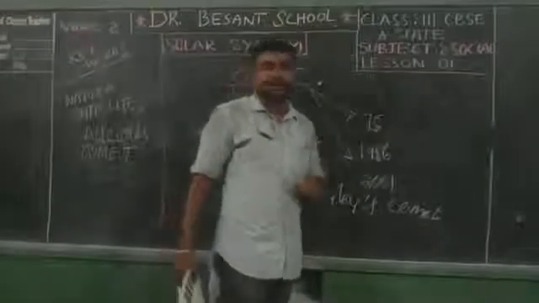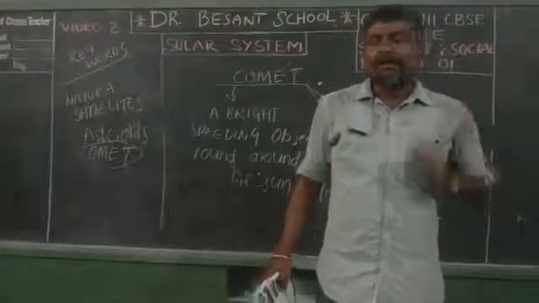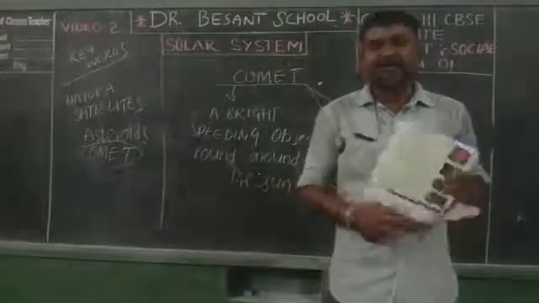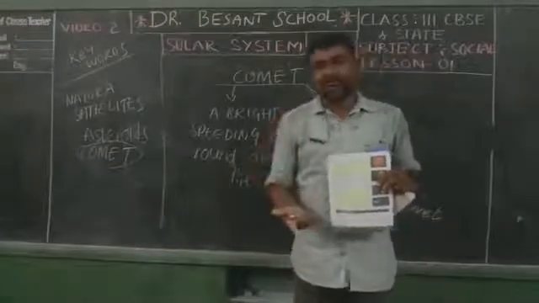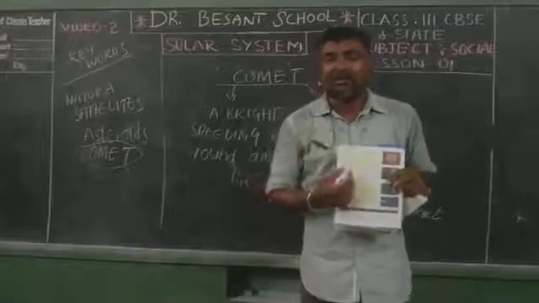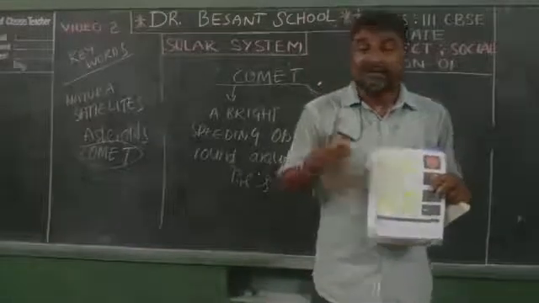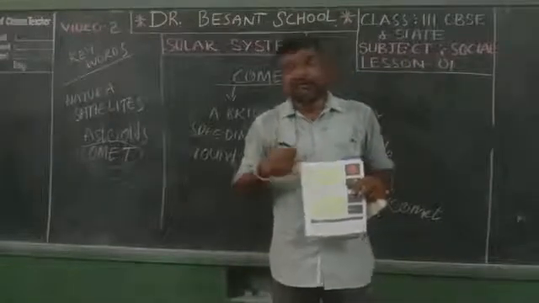It was named Halley's Comet by our scientists. I hope today, children, we learned about phase 3 in the solar system. From the next topic, we will go to another interesting topic called our universe, and especially we will learn about our beautiful planet Earth.